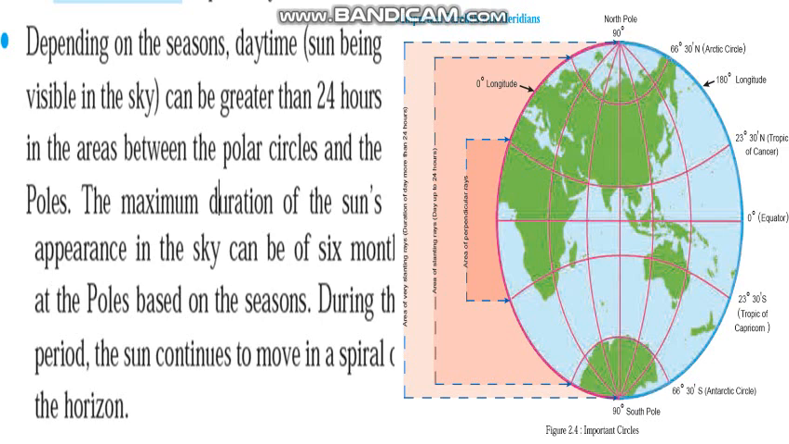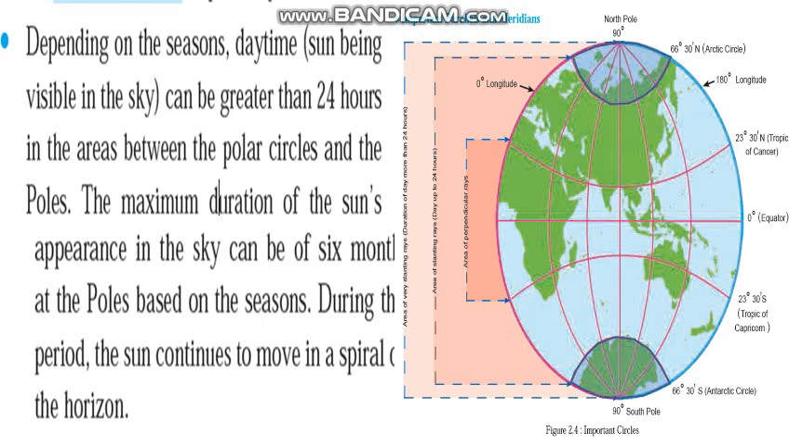As we know, the earth's axis is inclined. So when the North Pole comes in front of the sun, the summer season starts there and the sun can appear for a complete 24 hours in a day for a complete 6 months. During this period, when the South Pole goes away from the sun, the winter season starts there, and because of that the sun doesn't appear for 6 months in the area of the South Pole.